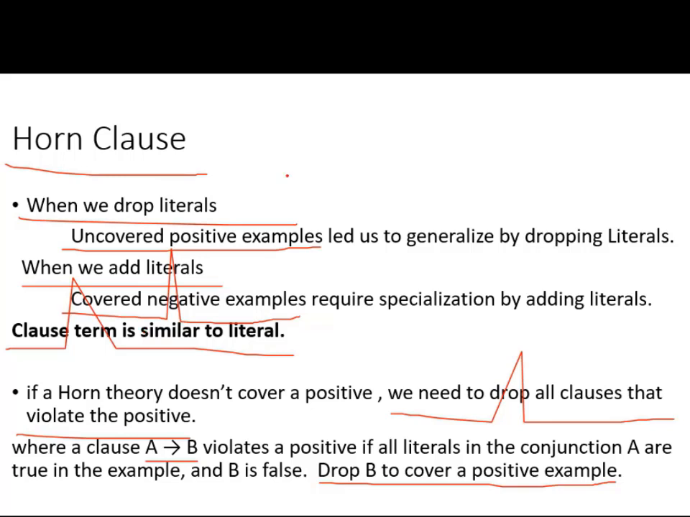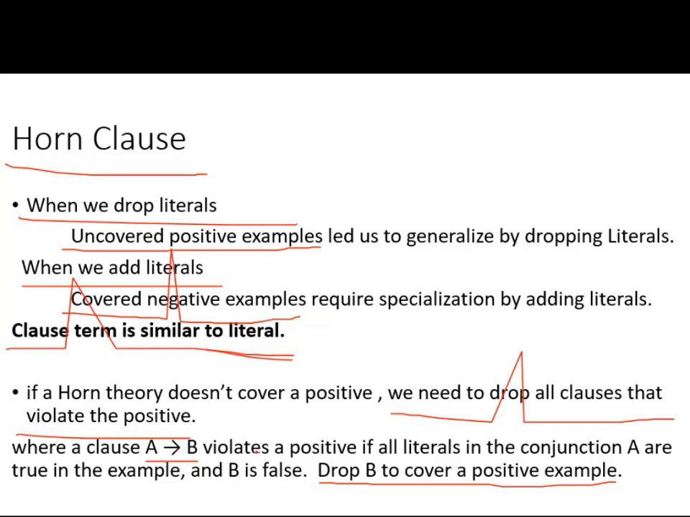Now, class term is almost similar to literal. From now onwards, we use what is called class. A Horn class is one, A to B, where A is a conjunctive class and B is a single class.